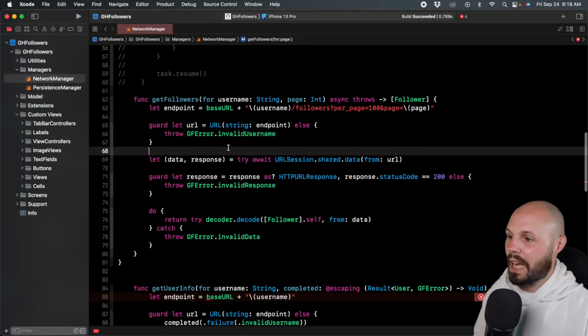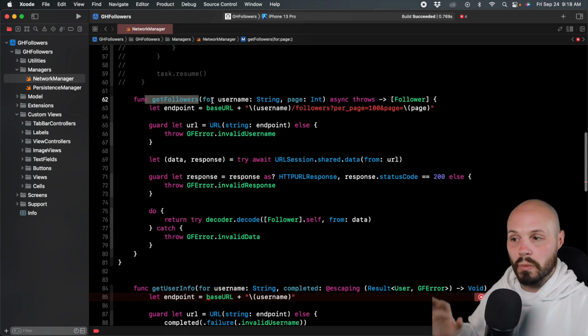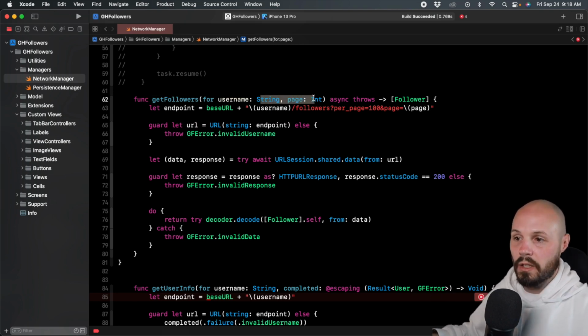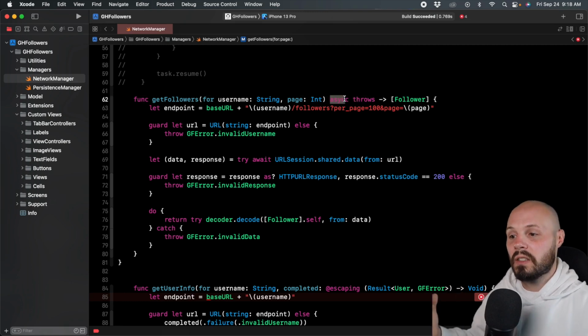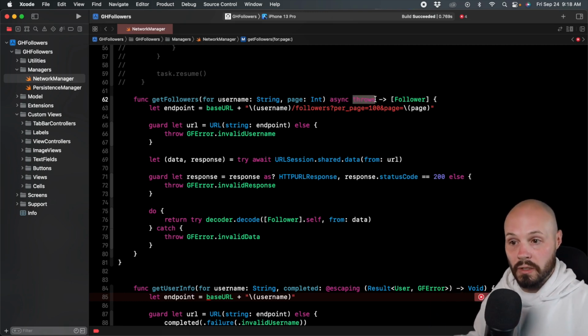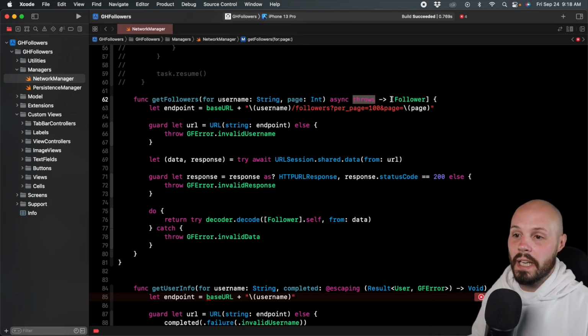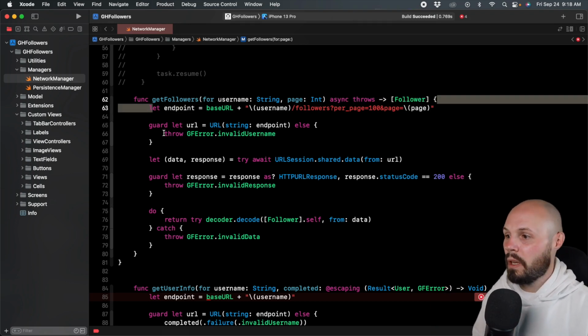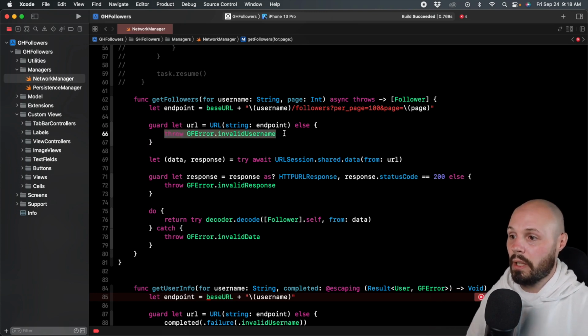So now this is our network call, and I'll run through it again real quick. So getFollowers, we're taking in the username again, taking in the page number, that was the same as before. We marked it async throws. Async lets us know that we are using the new async await. Throws lets us know, hey, this is going to throw an error because it's a network call, right? Bad things can happen in a network call. And then in the success case, we are returning an array of followers. Our endpoint is the same. We're just making sure we have a valid URL. If it's not a valid URL, we're throwing invalid username.